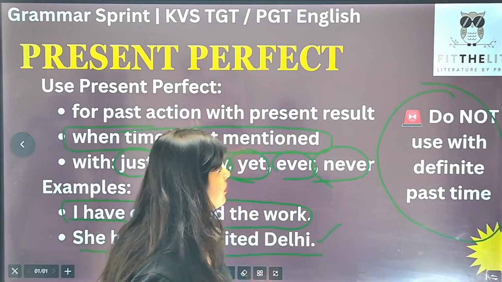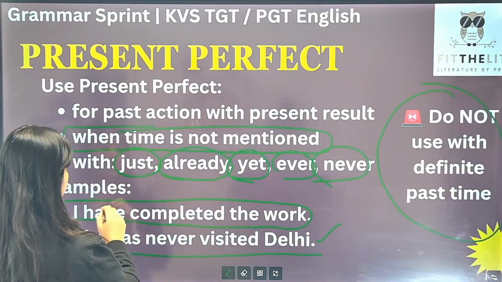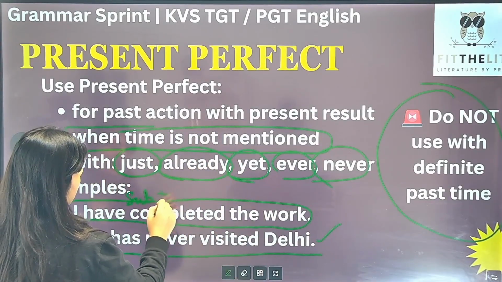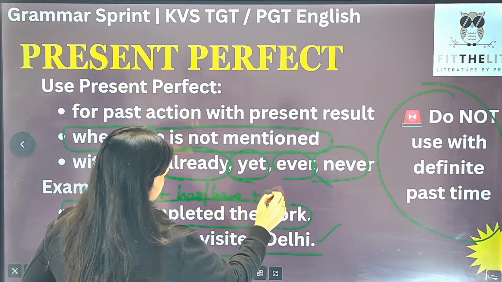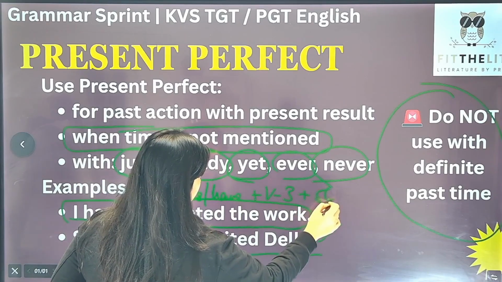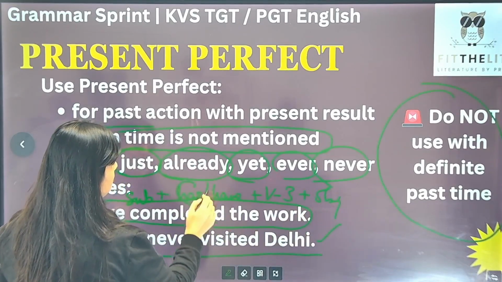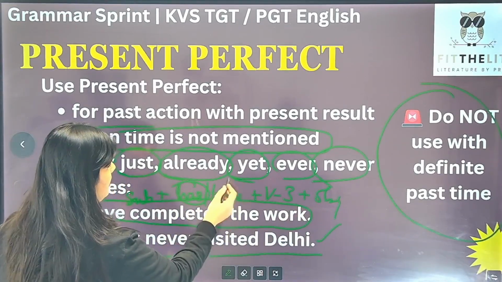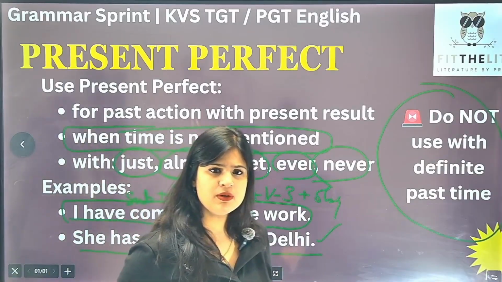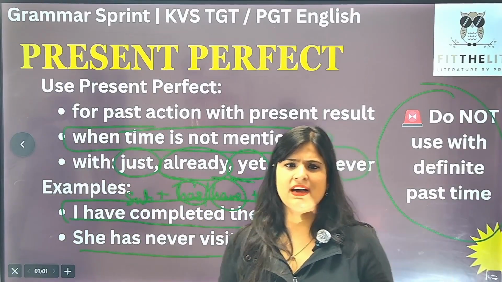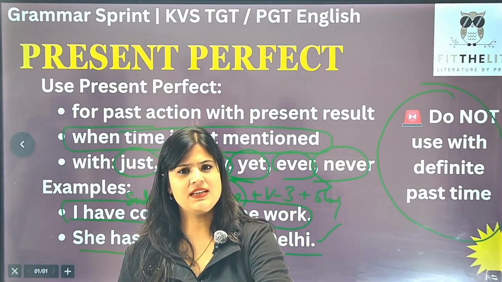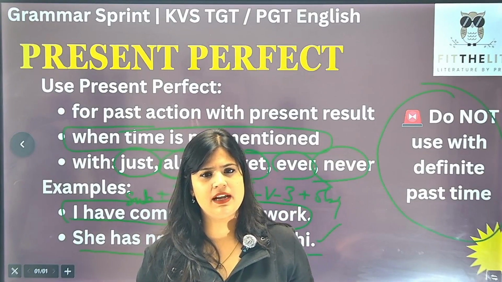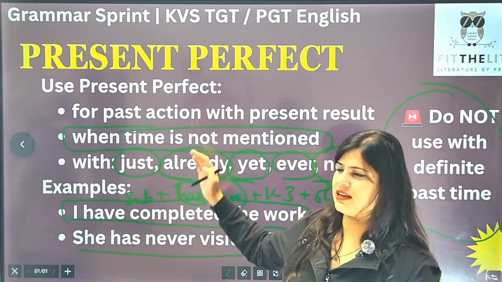Now, if you talk about the rules, of course, the rule is going to be subject plus has, have, plus verb's third form plus object, right? Now, has is going to be used with singular and have is going to be used with plural subjects, right? And simple past, the rule was pretty easy. It was the subject plus verb's second form plus object. That is it, right? So these are the rules and these are the usages.